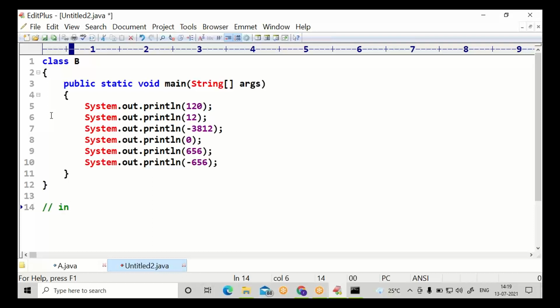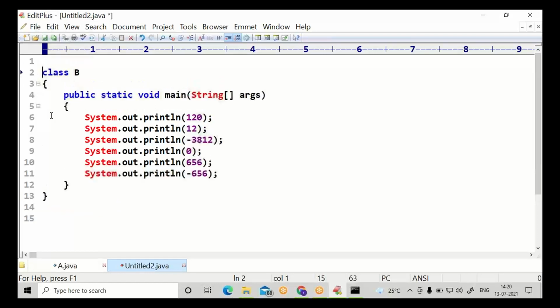You can treat it as an int literal. It can be zero, negative or positive numeric, but no decimal. If there is no decimal, then it is treated as an int literal.